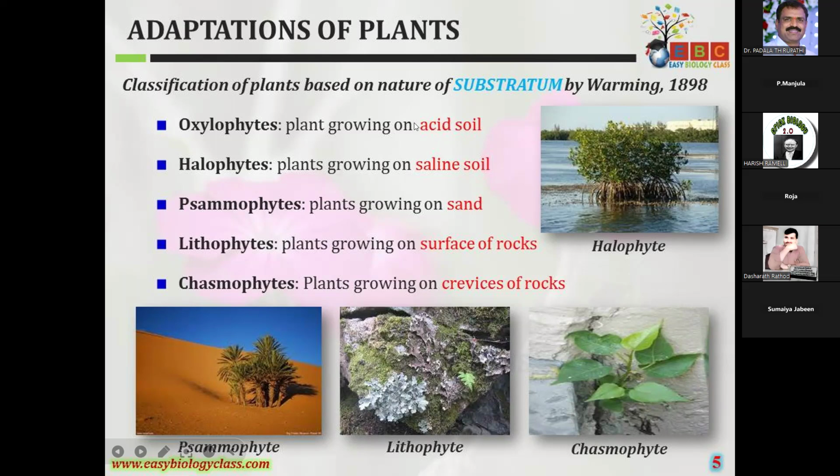So based on the substratum, Warming classified plants into different types like oxylophytes.